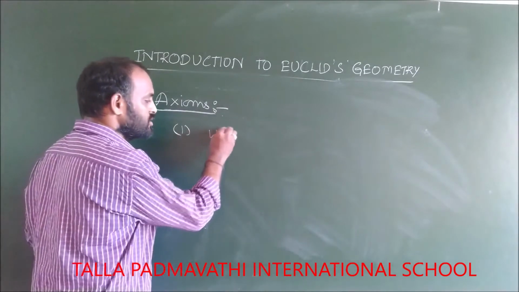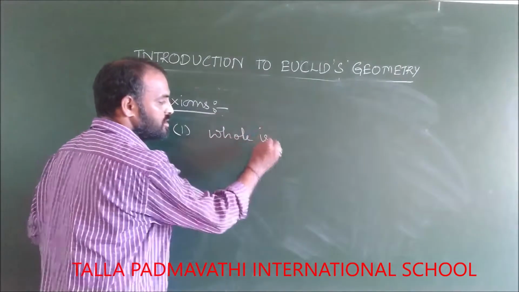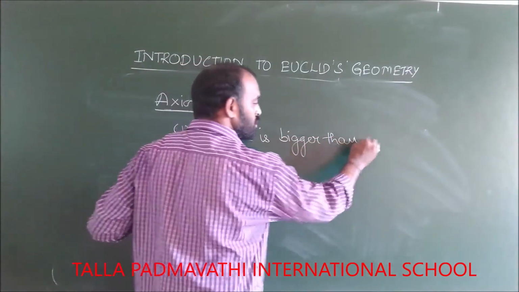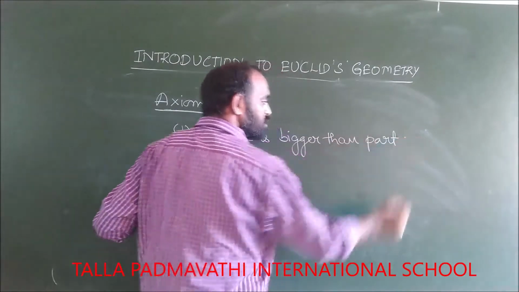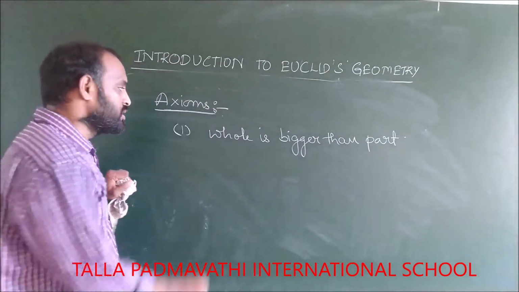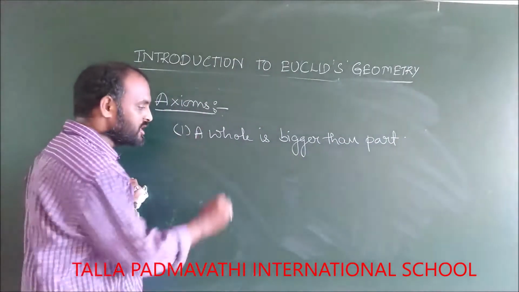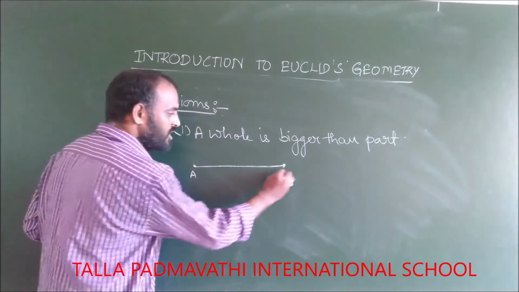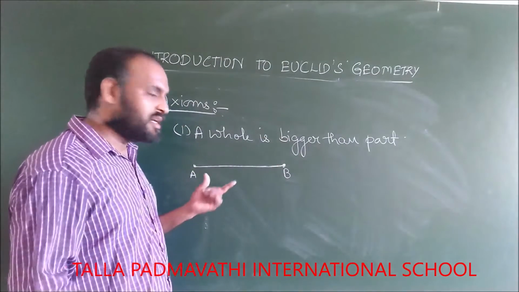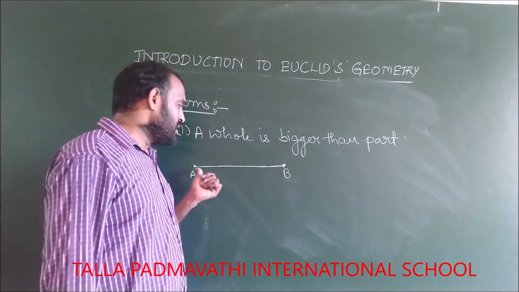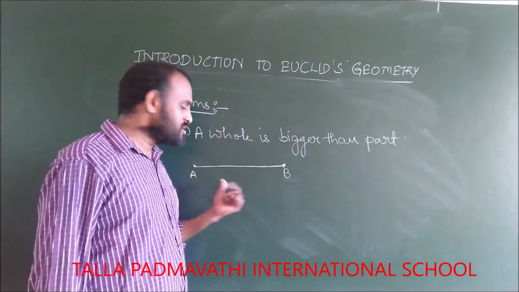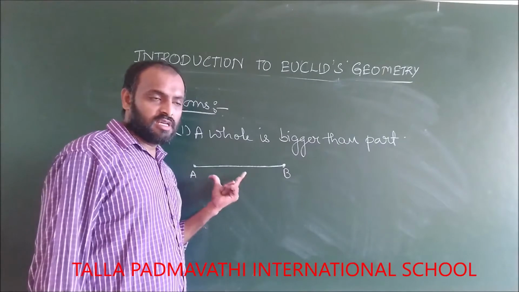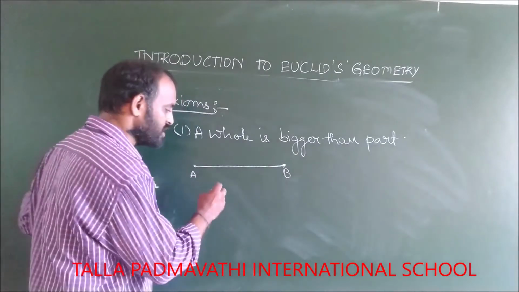The first one is: whole is bigger than part. A whole you can take as, see, I'll draw a line segment AB. What do you mean by line segment? A line segment is a part of a line and it has definite length. Because it has two endpoints, we can find its length, so we call it a line segment.